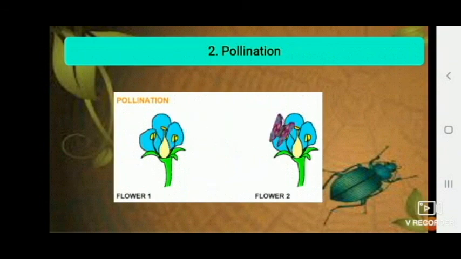Now, when insects, especially bees and butterflies, go near the flower and try to suck the nectar from them, these pollen grains get stuck to their body. And when they go to another flower to suck the nectar, these pollen grains are dropped there, which helps in the fertilization and formation of new seed.